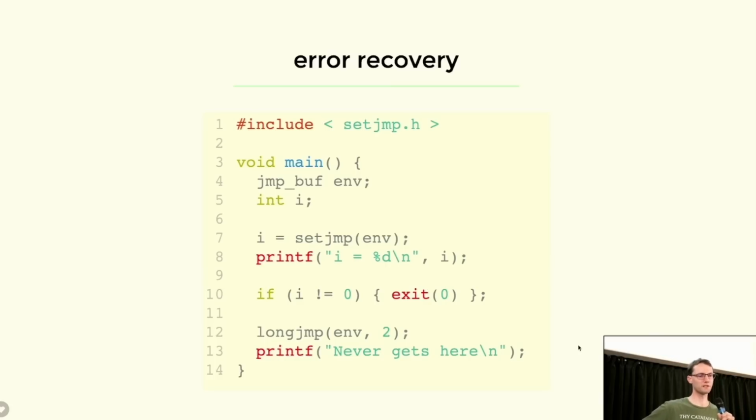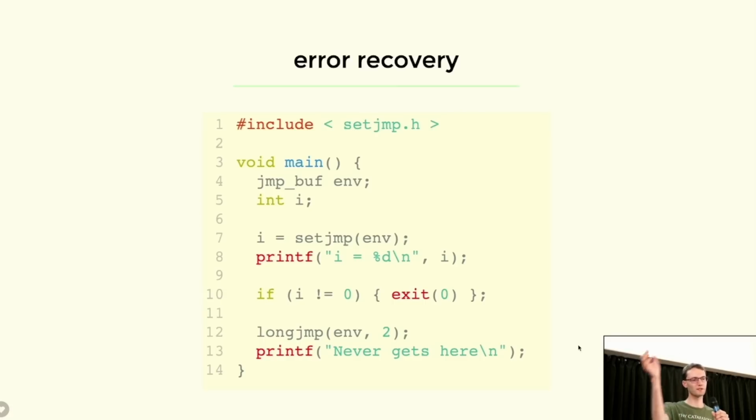What setjmp does is really it takes a snapshot of the current state of the program. So a snapshot of the current registers, also the stack pointer and the instruction pointer. These are really the crucial ones. And then we can continue the program and later restore this snapshot with a longjmp, which takes us back to the place where the setjmp was called, where the snapshot was made. And so some details here are that setjmp, when it makes a snapshot, returns 0. So this program would print 0 and then not take the branch.